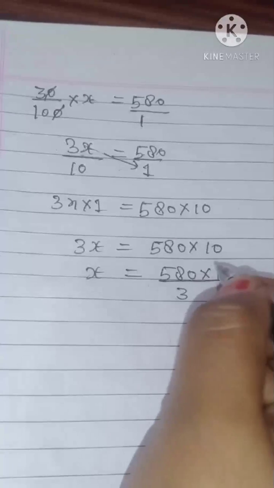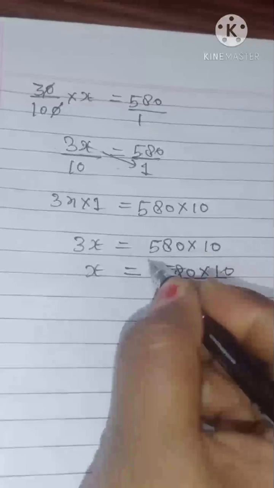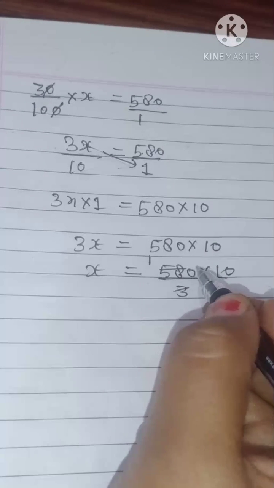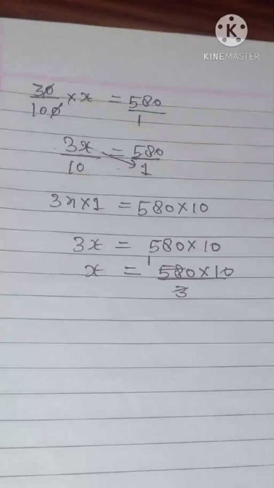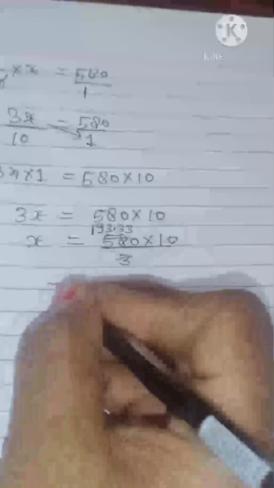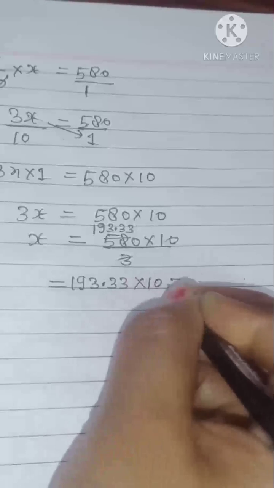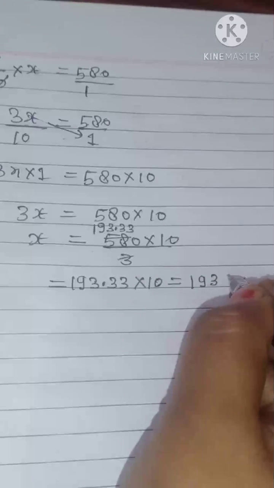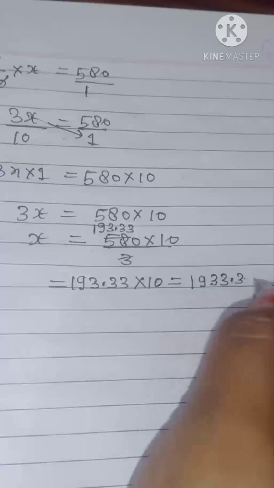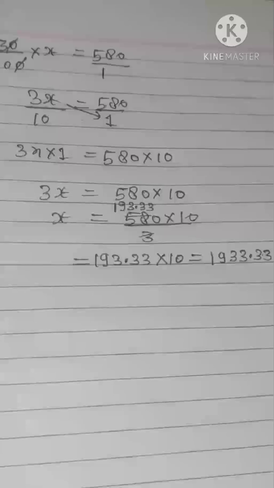Now make it cancel by 3. See whether it will be completely cancelled or not. So beta, if you cancel it, it comes to 193.33. Multiplied by 10, it will come to 1933.3, further 3s will come. So it will be your answer. Okay, so in this way it can be calculated.